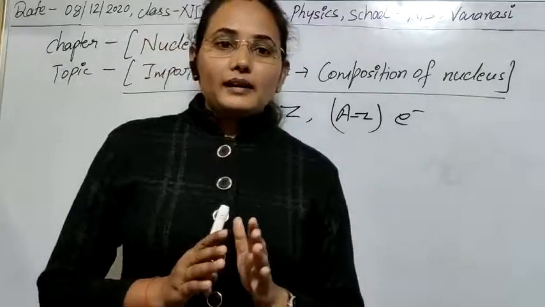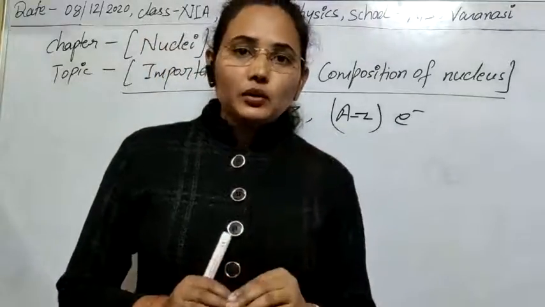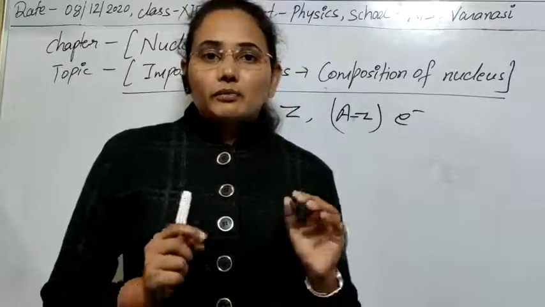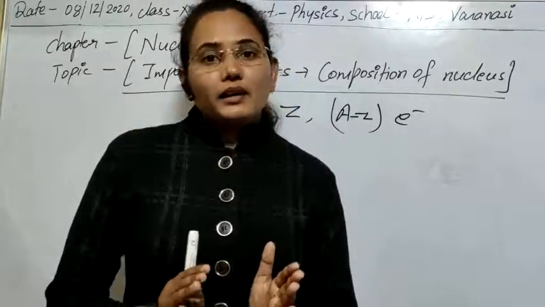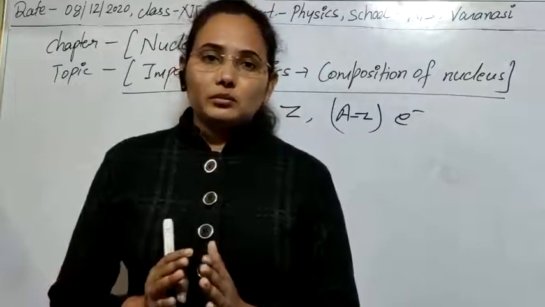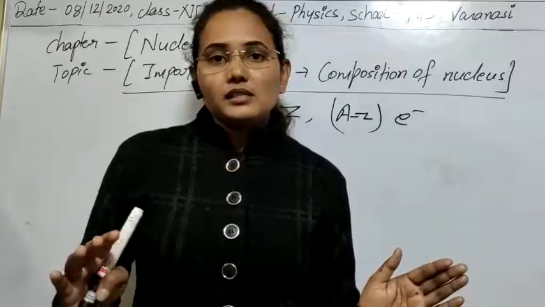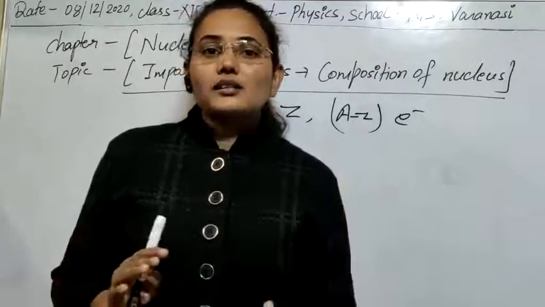actually it has been shown that to be in the nucleus, a particle must have energy in the range 20 mega electron volt to 200 mega electron volt. Means a particle which has less energy than this cannot exist in the nucleus.